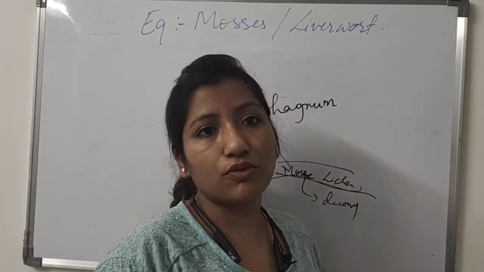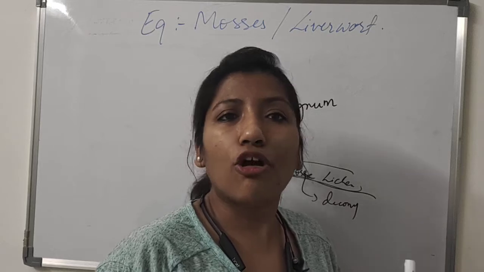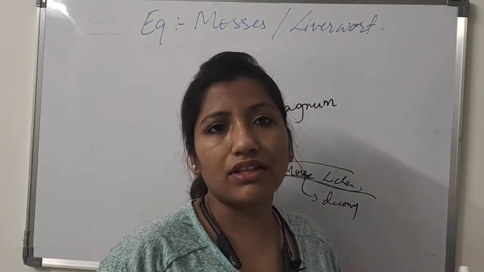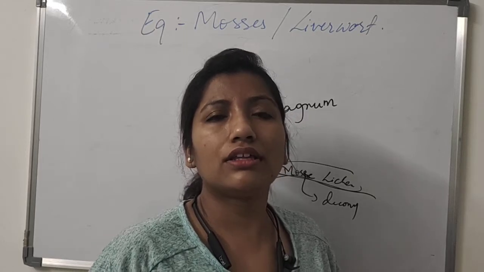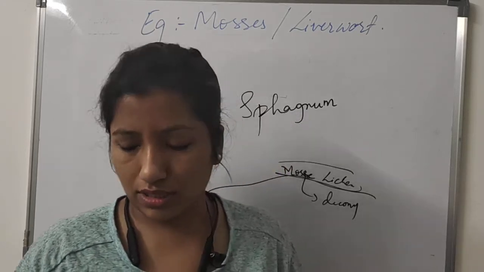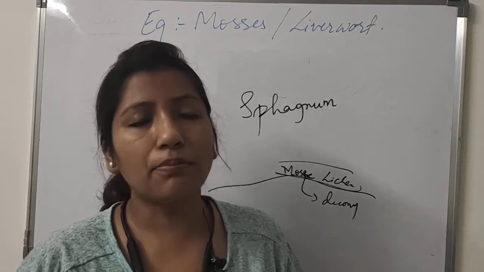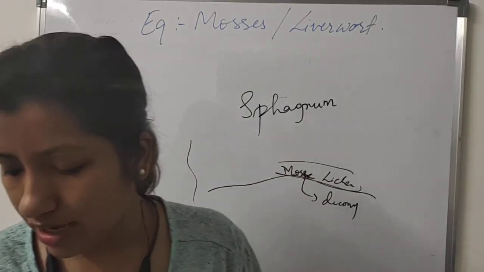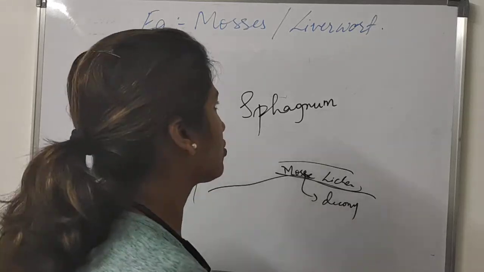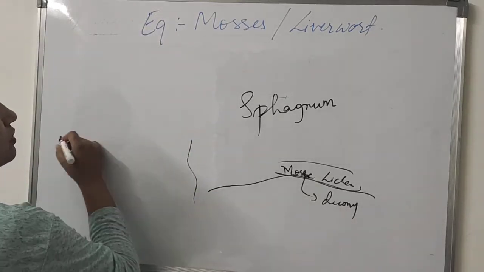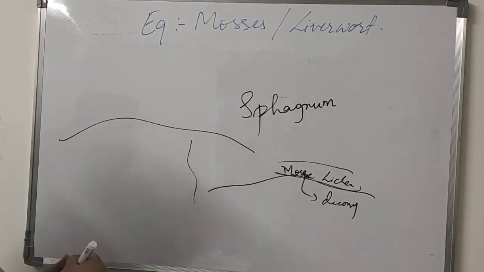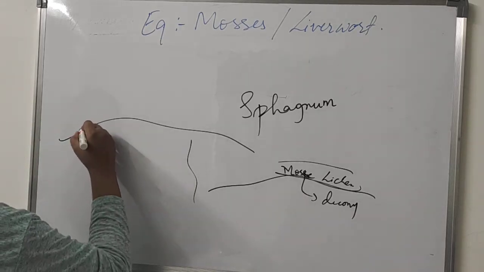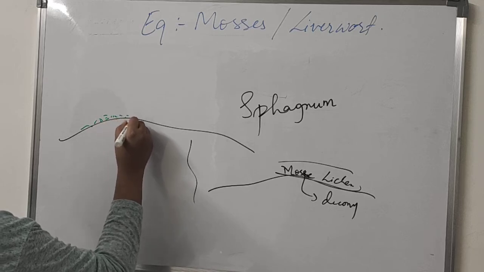they decompose the rock, and decomposing rock means making the rock soft. When the rocks are soft, the plants can develop their roots there. They help the higher plants grow their roots over those rocks. And since they form a mat-like structure over the rock and soil, suppose this is the soil and over it the mosses are growing and the lichens are growing.